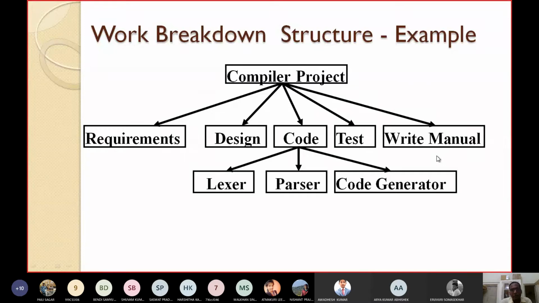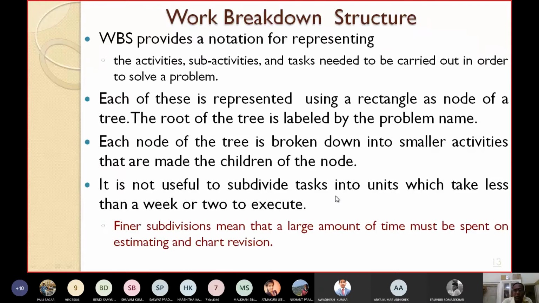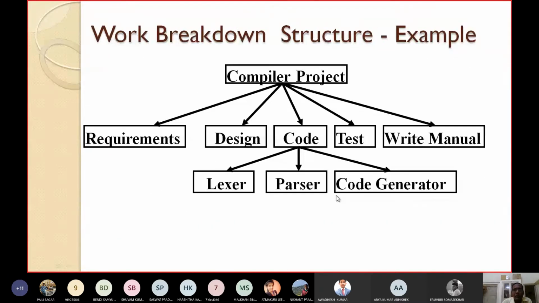Similarly, design can be divided into different sub-activities like, if any database is there, database design or GUI design or code design, like that. So in this way, each sub-activity can be further subdivided into some sub-activities. So here we cannot further subdivide, and we call them the tasks. So these are the leaf level nodes like lexer, parser, code generator.